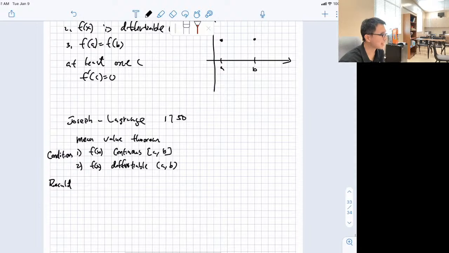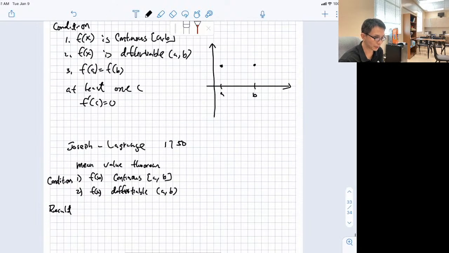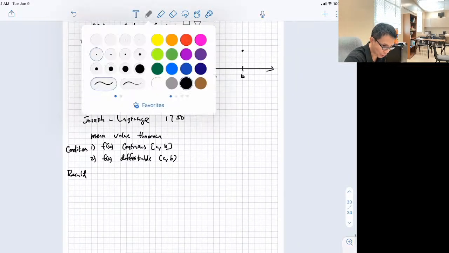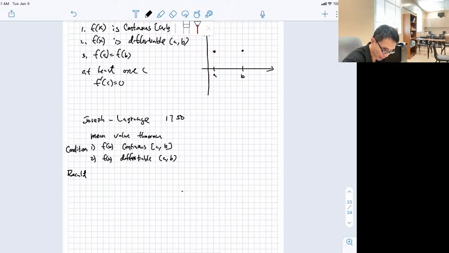So he kind of tilted his head a little bit on Rolle's theorem. Let's tilt the paper just a tiny bit, and say a and b don't have to be the same height. Let's change the theorem again and get rid of condition 3. I'm going to draw it again.